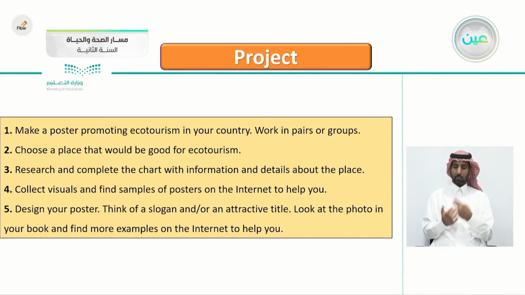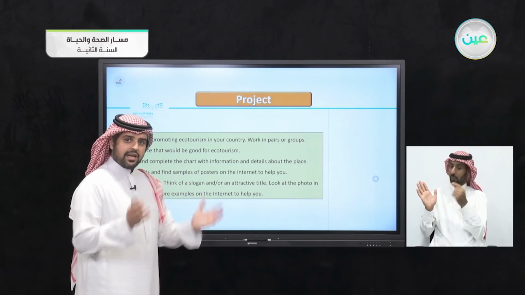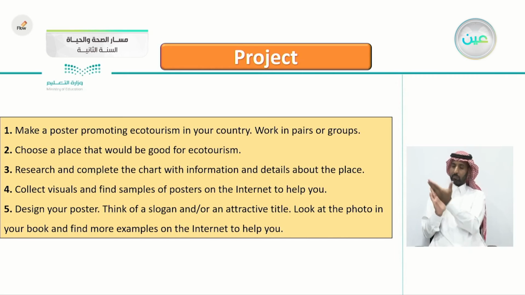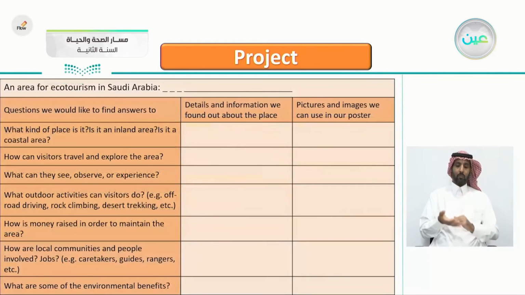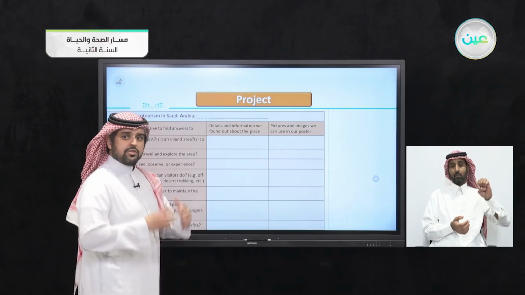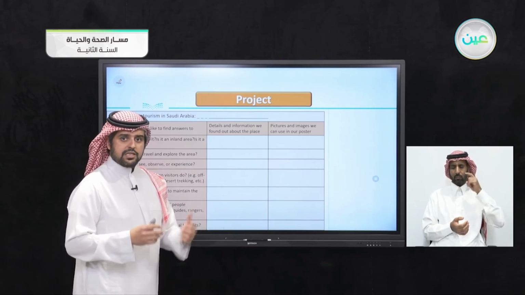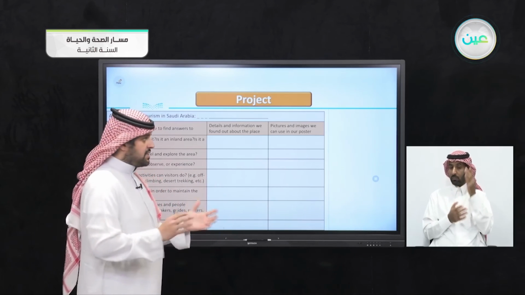Design your poster. Think of a slogan and an attractive title. You have to think of a slogan, something very short to say, or a title for your poster. Look at the photo in your book and find more examples on the internet to help you. So this is the chart here, an area for ecotourism in Saudi Arabia. As mentioned before, you can choose whether Riyadh, Al-Ula, Jeddah, Dammam, Farasan Islands, etc.